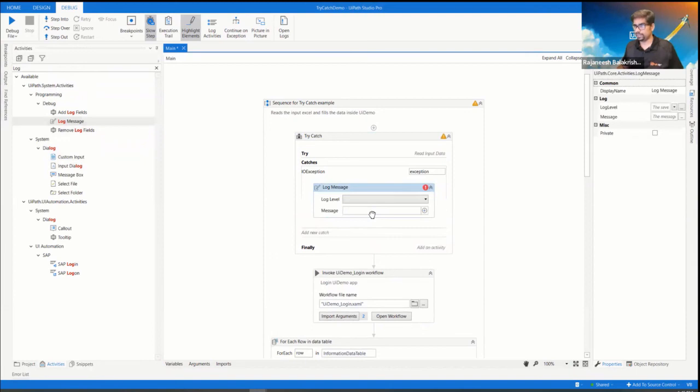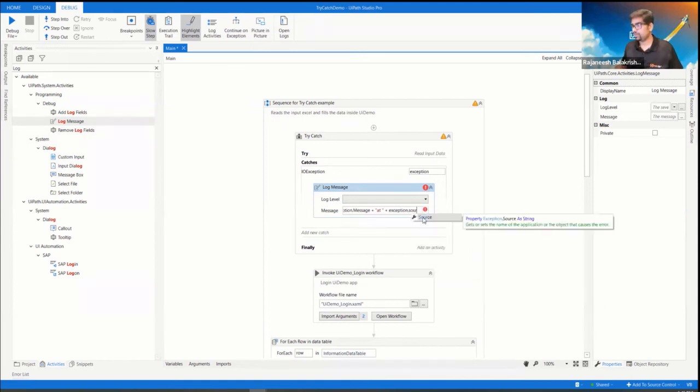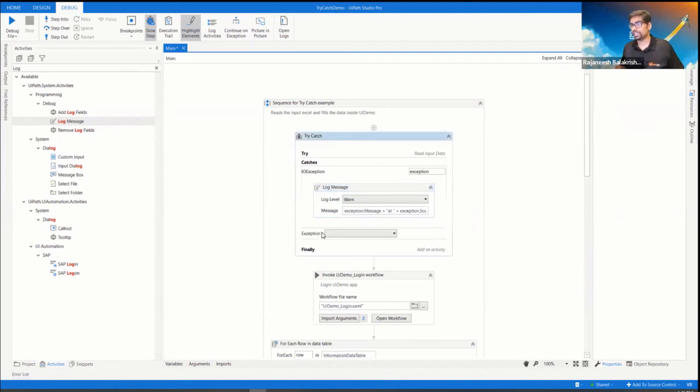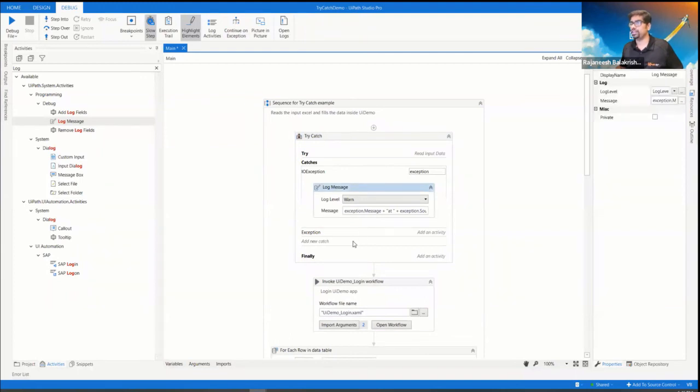You catch the exception, and you need the exception dot message and the exception dot source. This is only related to the IO exception. But in some cases, if it is not IO related, generally everything comes under the system exception. So you can still catch that if it is not IO. You can perform multiple catches within the try catch.